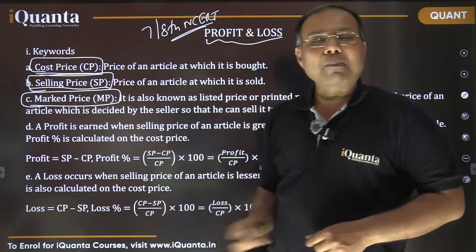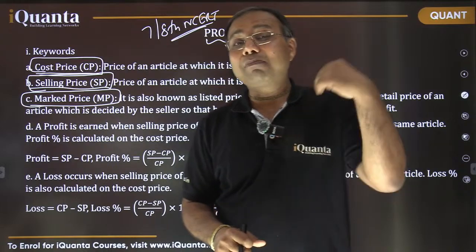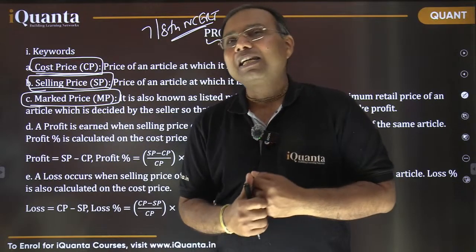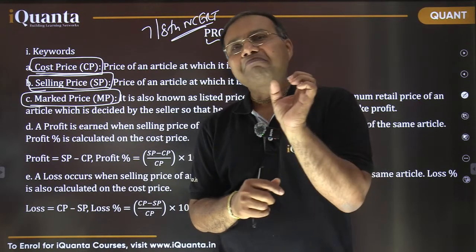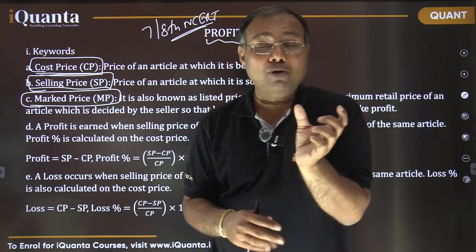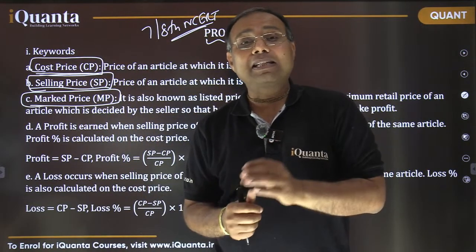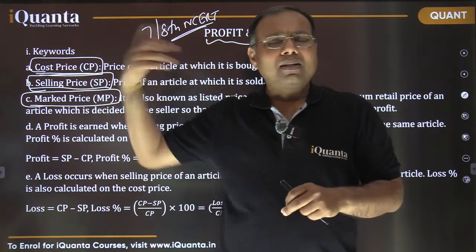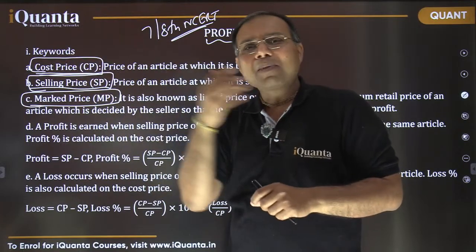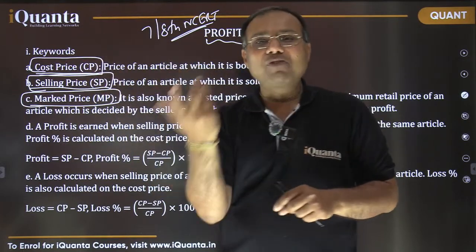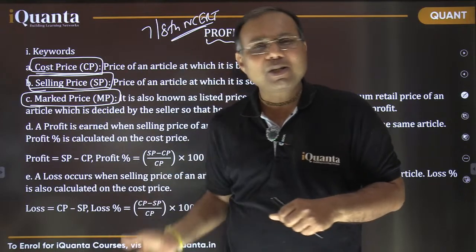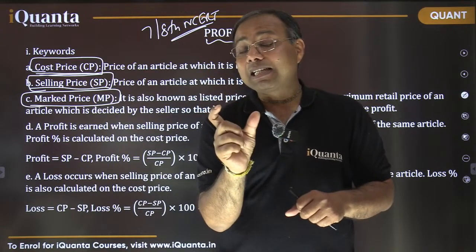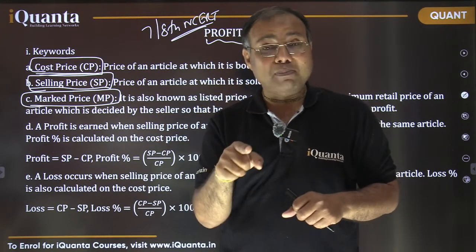So we are talking about mark price. Mark price is the price which the customer is being shown, the price which the customer is able to see. Normally, whenever you see any tag price on the showrooms nowadays, there are no persons selling you different items, just some caretakers standing nearby. You pick up the things which you like, put them in your basket and go shopping. That price tag that you are seeing, that is basically the mark price.